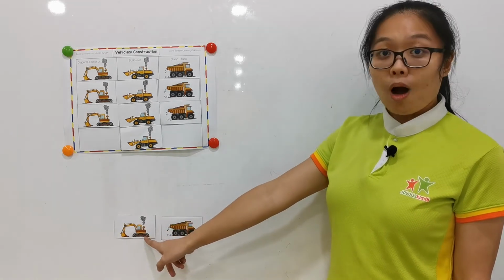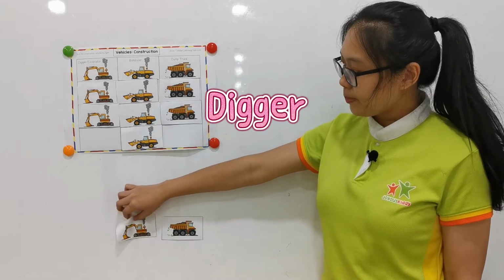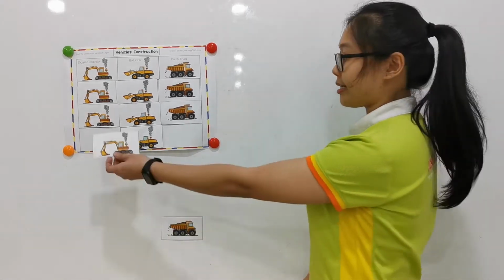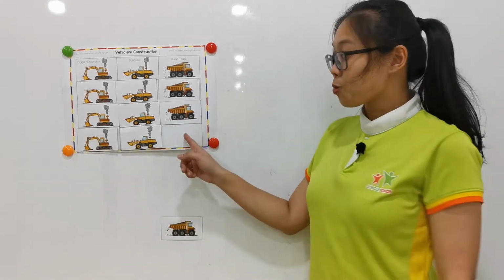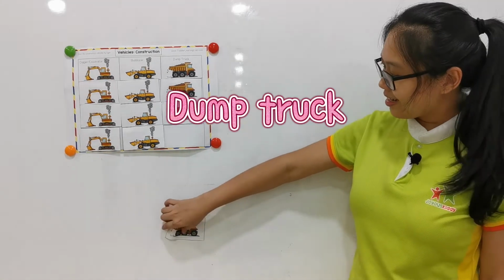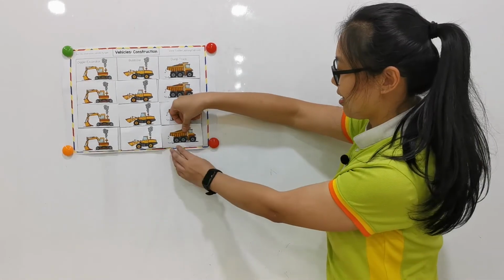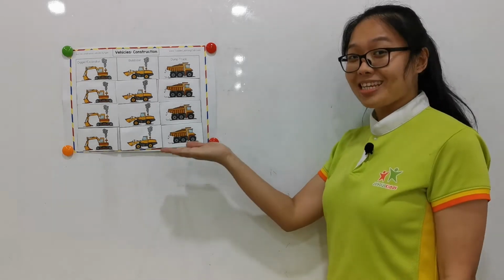Next one. What is this? This is a digger. Tap the picture and paste under the column of digger. The last one. This is the dump truck. Yes. Wow. Well done, children. We complete the sorting.